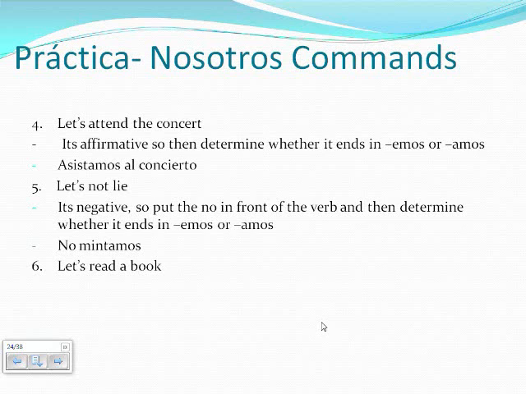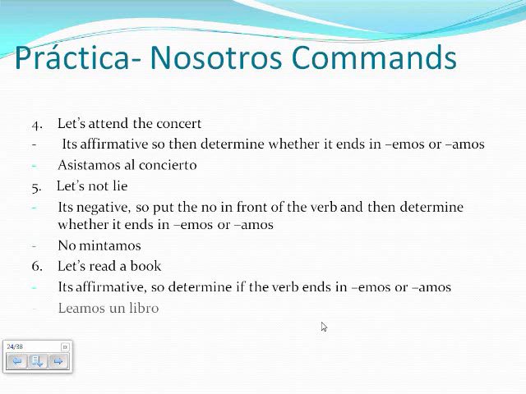Number 6, let's read a book. It's affirmative, so determine if the verb ends in emos or amos. So the ending command would be leamos un libro.